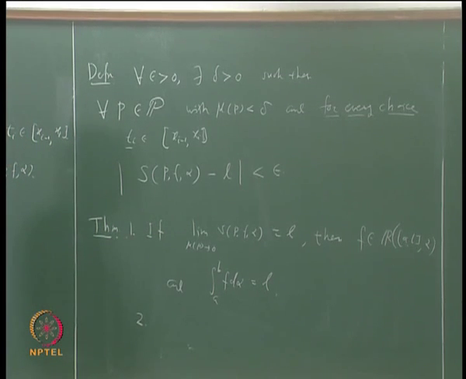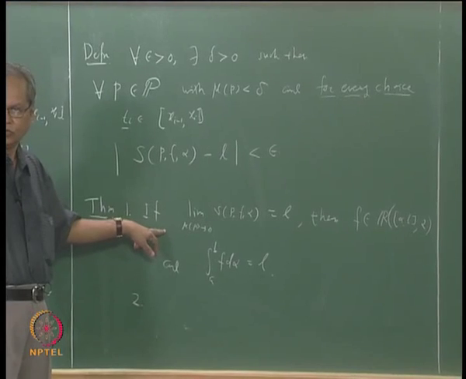I will come to the converse later. Let us first see how we prove this.